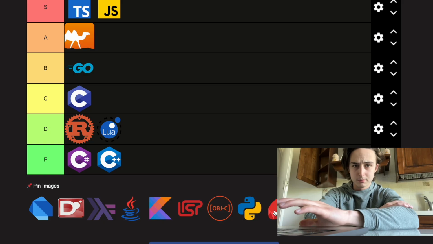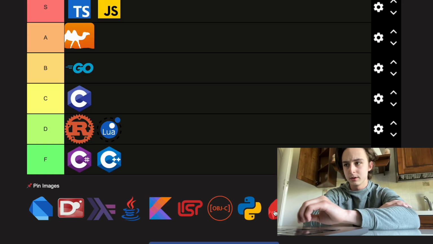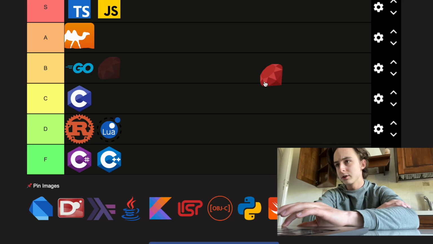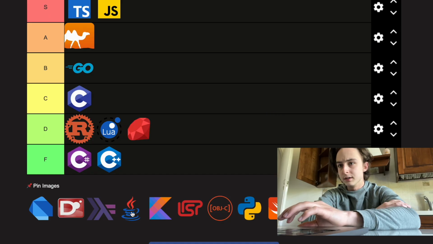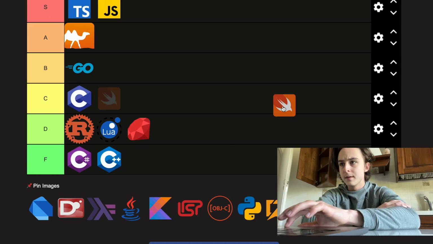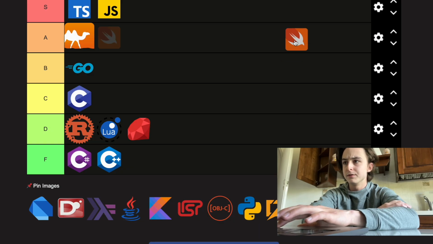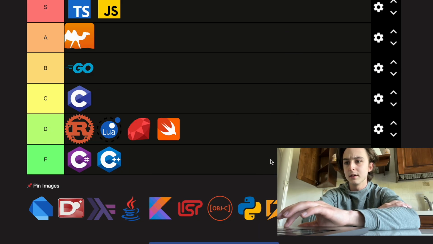All right, Ruby, completely, again, trash language. It's never been used in anything useful. I'm gonna ignore the Rails framework just because it's dynamically typed and everything has to be end-to-end type safety. Let's see. Swift, I'm not really sure about this one. I'm a big Apple fanboy, so I'll probably put that in D tier.